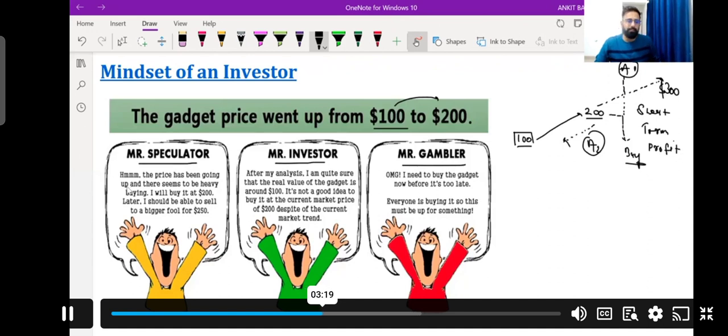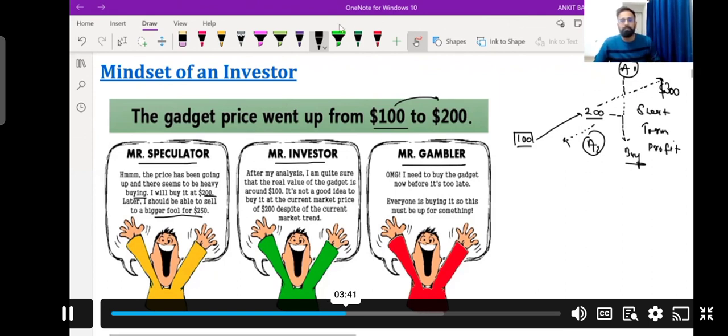We will read the line here. What the speculator is saying: the price has been going up and there seems to be heavy buying, right? I will buy at $200 later and I should be able to sell the big volume for $250. What he is assuming is that he will buy and there will be a sudden, further increase in price, so he will sell these shares at $250.